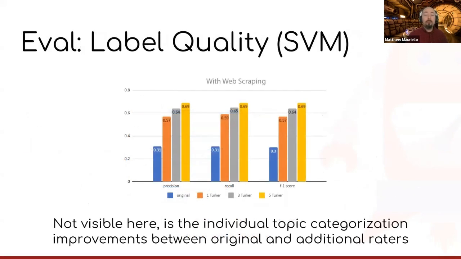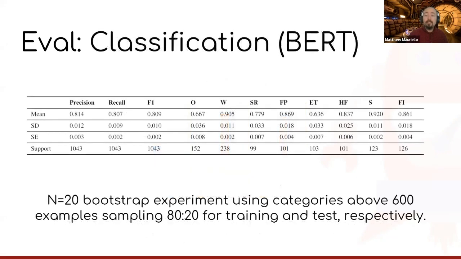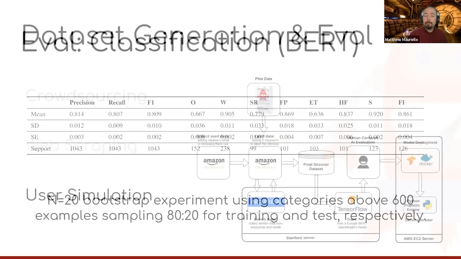First, we wanted to get a sense of how well this validation and majority voting mechanism work to determine labels, and to do this, we ran our collection through a support vector machine, and our results show, as you might expect, an increase in overall classification performance as we increase the number of raters. Next, we fine-tuned a BERT model where we randomly sampled from the dataset our training and test sets 20 times, and were able to produce good overall and multi-class classification results.